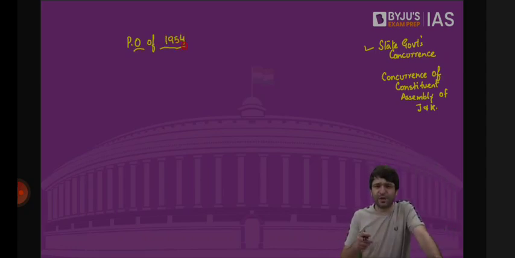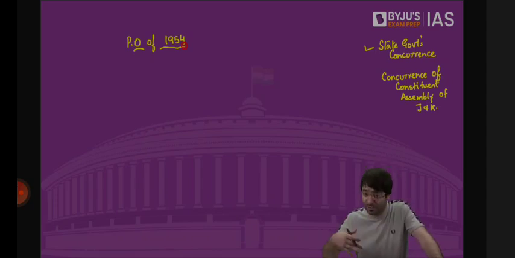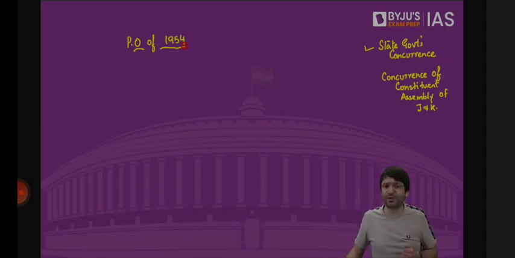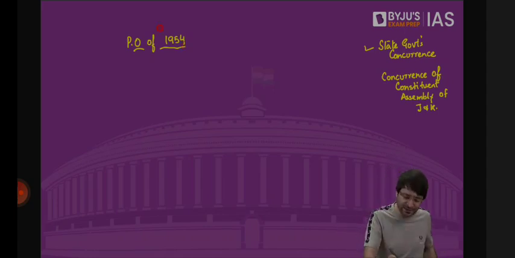Even before that, Sheikh Abdullah was arrested. Why was he arrested? That case is known as the Kashmir conspiracy case. It was alleged that Sheikh Abdullah was now willing to even seek independence or maybe accession with Pakistan, so he was not entirely committed to a complete integration with the Union of India. He was arrested and spent close to 22 years in jail. But be that as it may, once Sheikh Abdullah was gone, his close confidant, Bakshi Ghulam Muhammad, became the Prime Minister. Now Bakshi Ghulam Muhammad and the Government of India were in talks with each other, and these talks resulted in the Presidential Order of 1954.